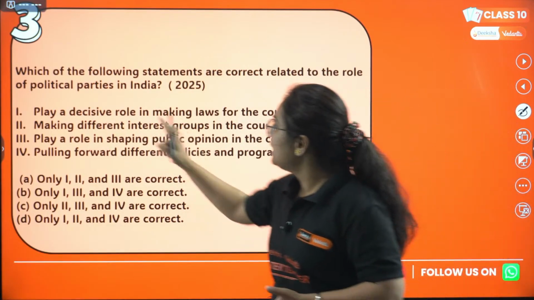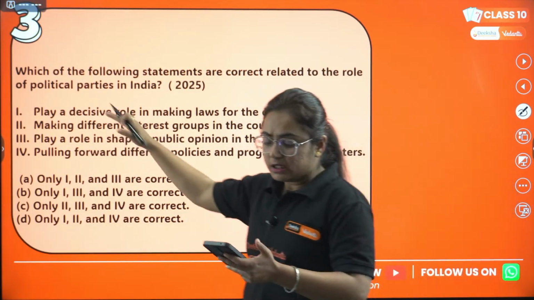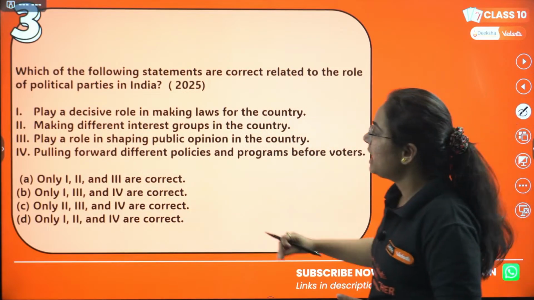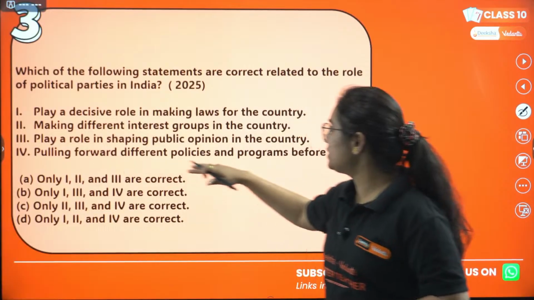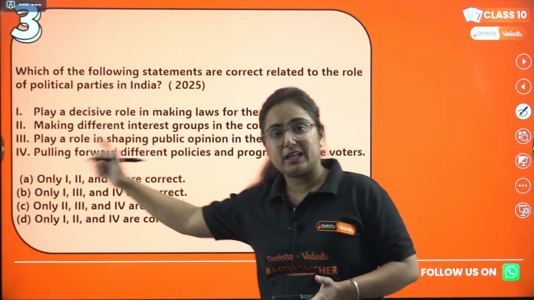Second, making different interest groups in the country. The third one is they play a role in shaping public opinion in the country. And the fourth one, putting forward different policies and programs before voters. Now come to the correct options.